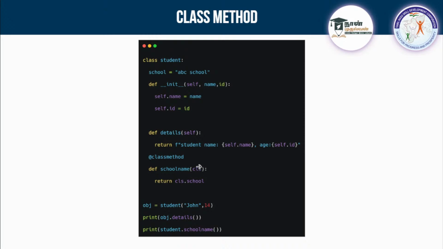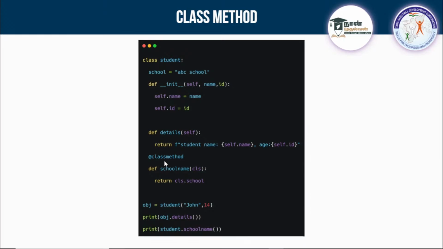CLS is for the class, self is for that object, and using this CLS I can access this school. You cannot directly create that, you will get an error. If you want to create a class method, you have to use this @ and call classmethod. This is known as a decorator in Python. We'll see much more about that later.